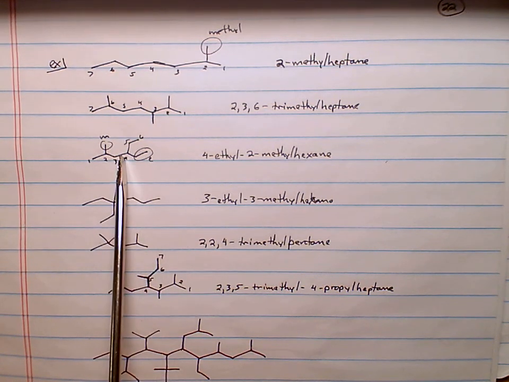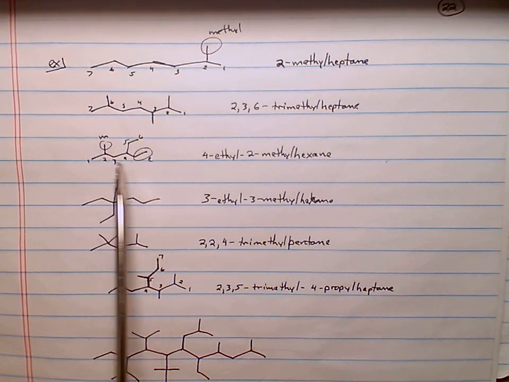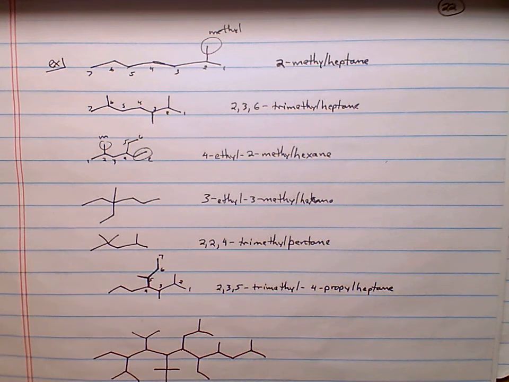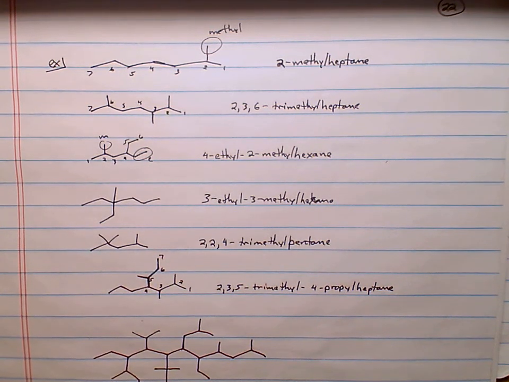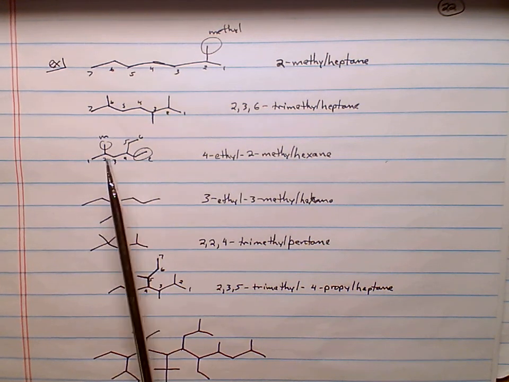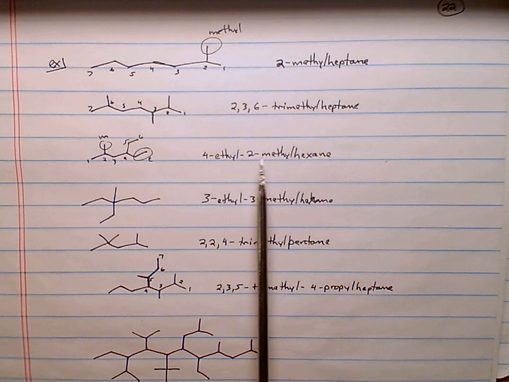So this would be 4-ethyl-2-methylhexane. All right. And yes, number 2 comes before number 4, but when you name it, it's alphabetical. So it's 4-ethyl because E comes before M.